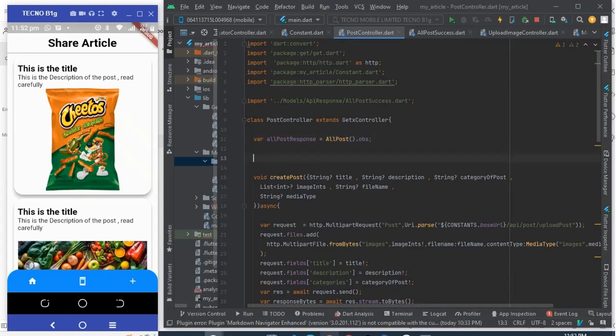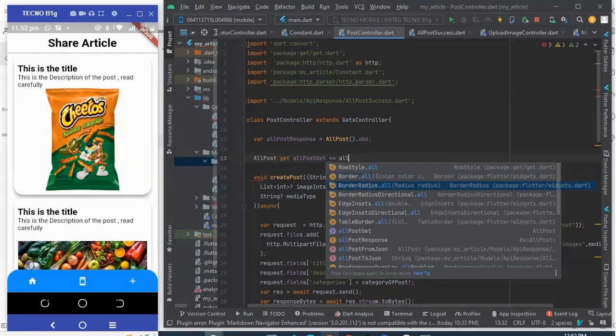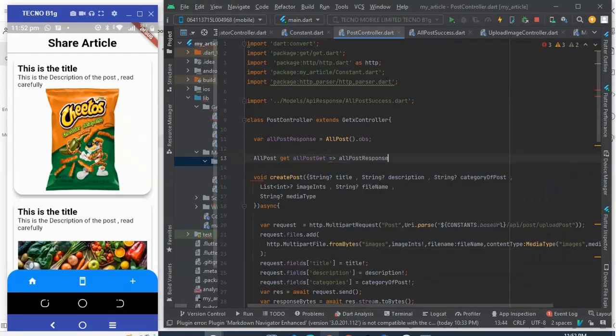So what we do here is we're going to get all post. It's more like a getter. So we do getter, and then I'm gonna say all posts response dot value.